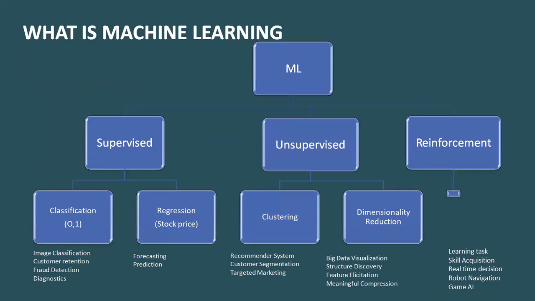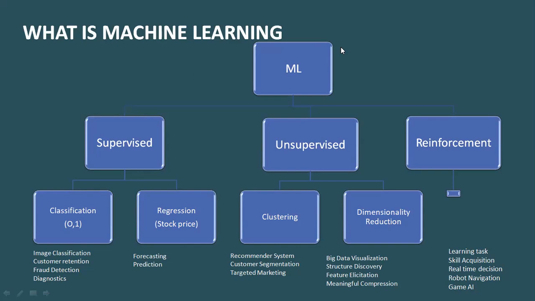Now, what is machine learning? To understand that, let's think of learning. When we teach a kid how to do addition, we teach the kid 2 plus 2 is equal to 4. So we have a defined input and we have a defined output. When the kid learns how to do addition, he need not remember all the numbers. If he is put into a scenario where the input is defined and the output is defined, he will be able to give the right answer. So even if you give him 5 plus 6, he'll be able to give the answer, 11. So this is the process of learning.